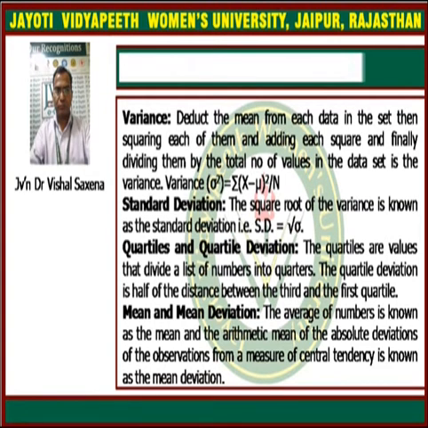Now mean and the mean deviation, the average of the numbers. Mean deviation can be defined simply as the average of the absolute values of the deviations taken from a measure of central tendency, like the mean, median or mode. So it is just an average of the deviations of the data from the central tendency values.